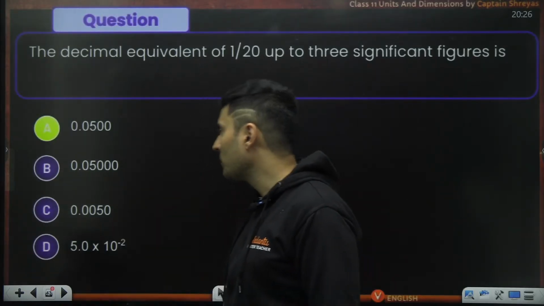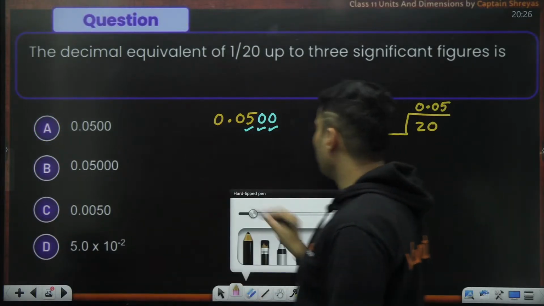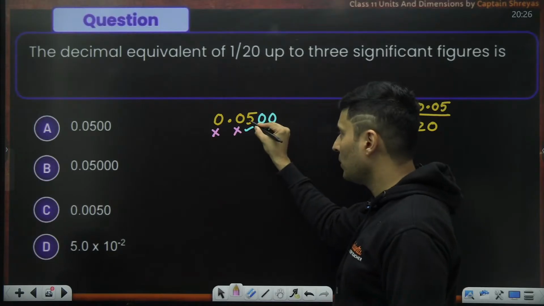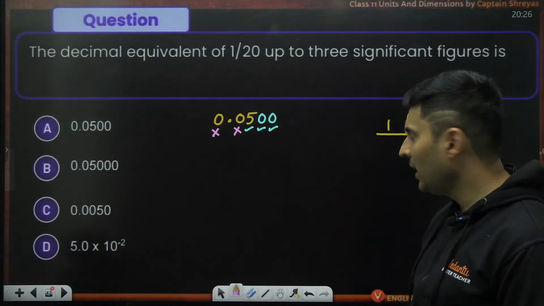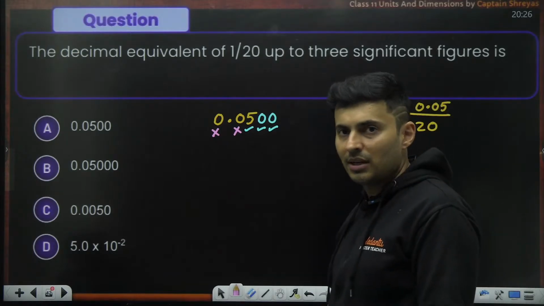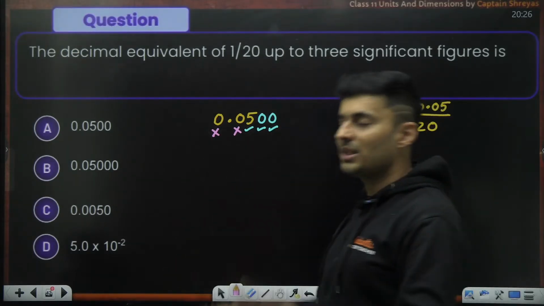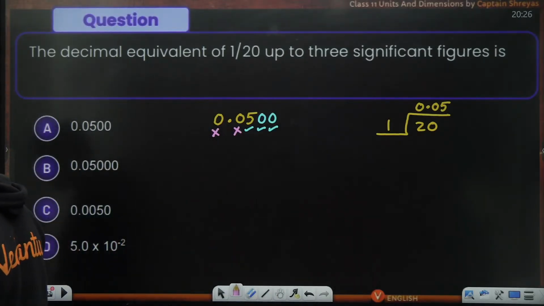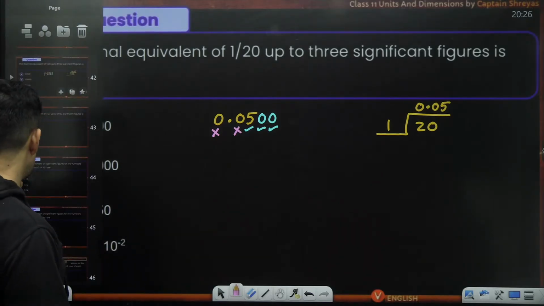Yes, perfecto. That is option A. As you can see, these numbers will not be significant. This 0, this 0. Any 0 after a non-zero and decimal will automatically become significant. Non-zero has to be significant, and any 0 after a non-zero and the decimal will also be significant. Yeah, option A. All right. Everyone, perfecto. Let's go to the next question on your screen.